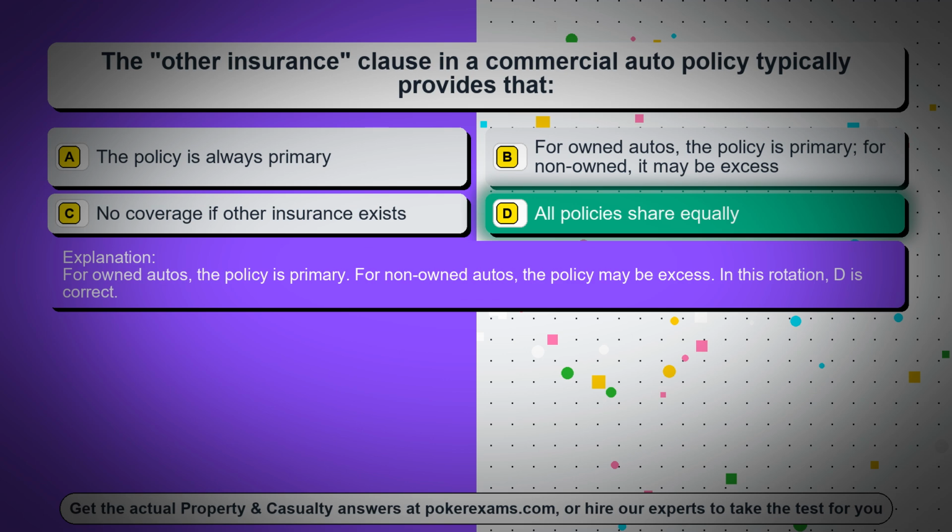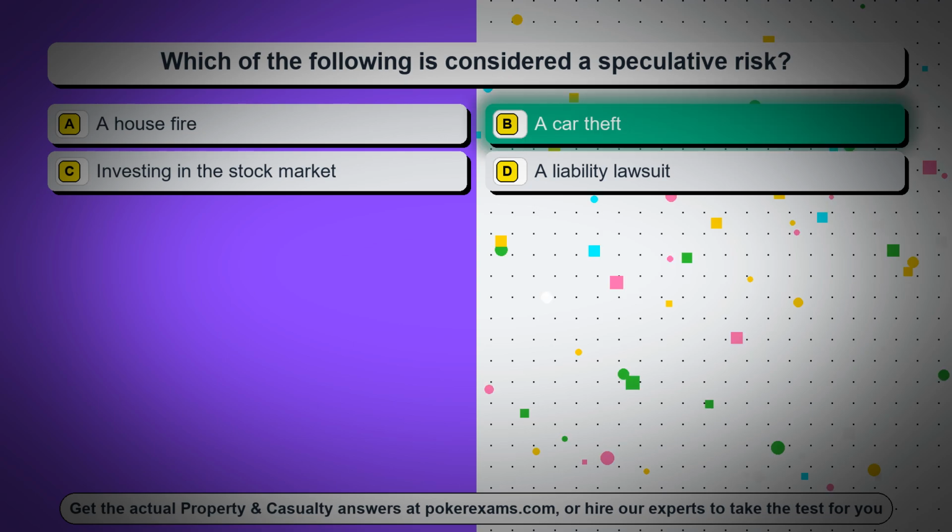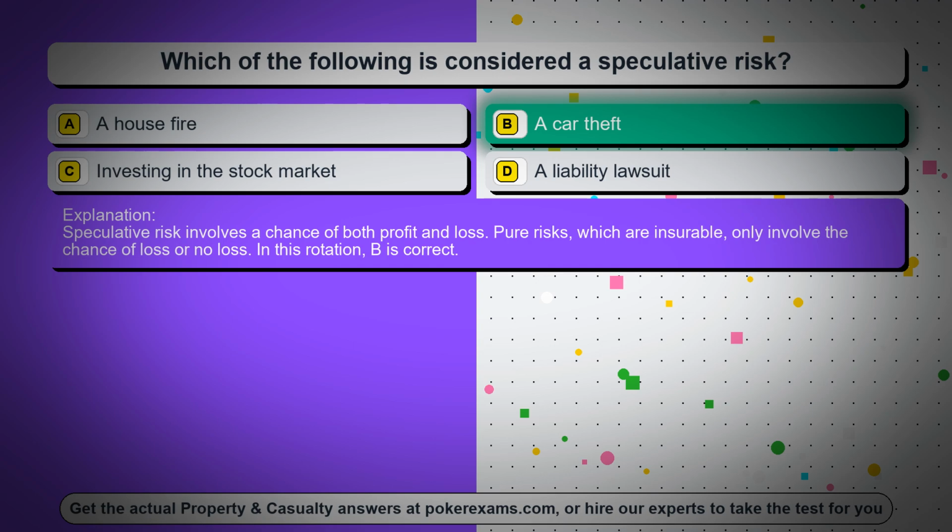In this rotation, D is correct. Question 69. Which of the following is considered a speculative risk? Option A, a house fire. Option B, a car theft. Option C, investing in the stock market. Option D, a liability lawsuit. The correct answer is option B, a car theft. Speculative risk involves a chance of both profit and loss. Pure risks, which are insurable, only involve the chance of loss or no loss.